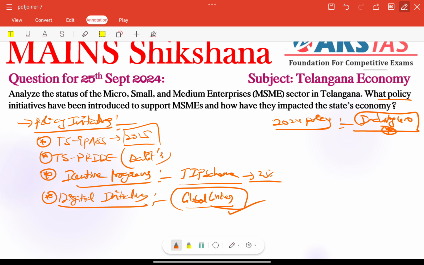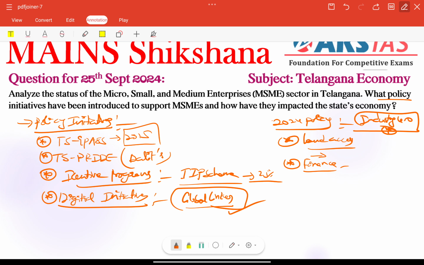For example, it has addressed many challenges, whether finding affordable land, financial support, growth acceleration initiatives, or technology advancement, right? First, land accessibility, very, very important. One big challenge for MSMEs is finding affordable land. To address this, 5 out of 10 new industrial parks will be set aside just for MSMEs. That is a good sign. One park will be reserved for women-owned MSMEs also. That is a good note.